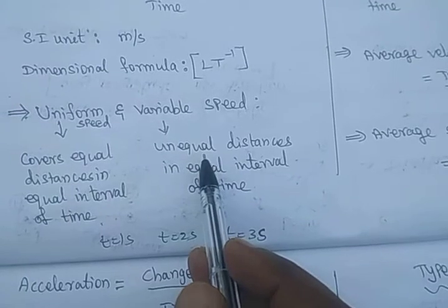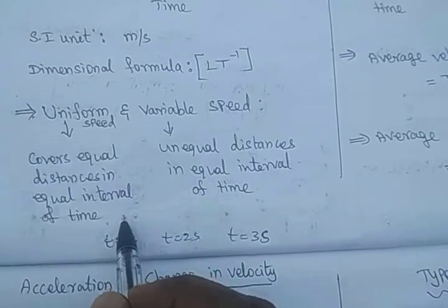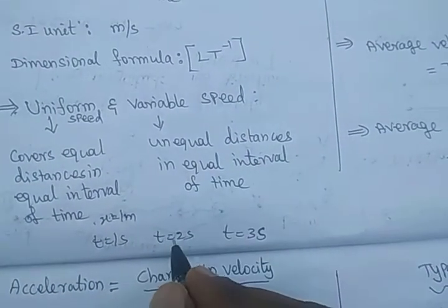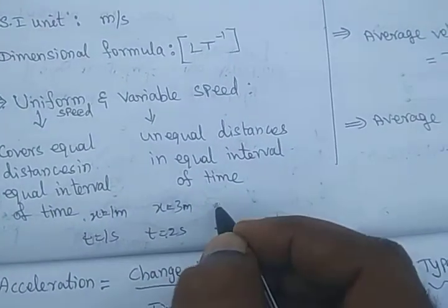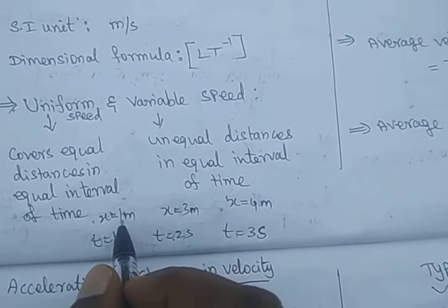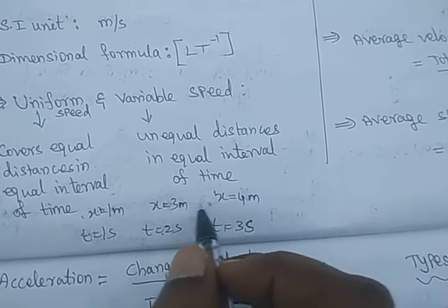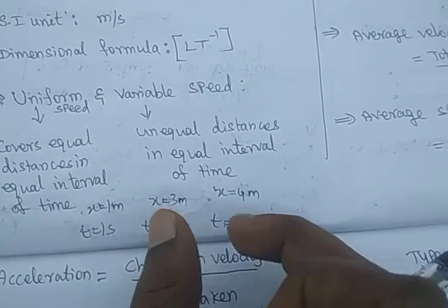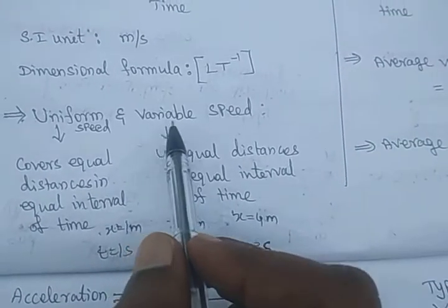For unequal distances, at time t equal to 1 second, the body covers x equal to 1 meter. At t equal to 2 seconds, it covers 3 meters, and at t equal to 3 seconds, it covers only 4 meters. So the distance covered between the first two times is 2 meters, and between the next two times it is 1 meter. For the same interval of time, the distance covered is unequal, so we can say that this is a variable speed.